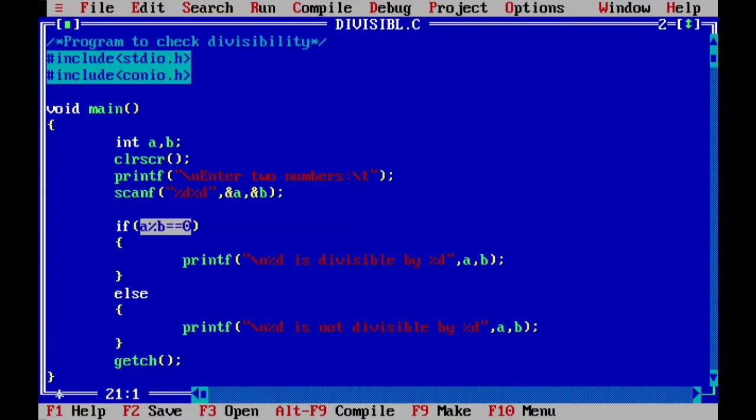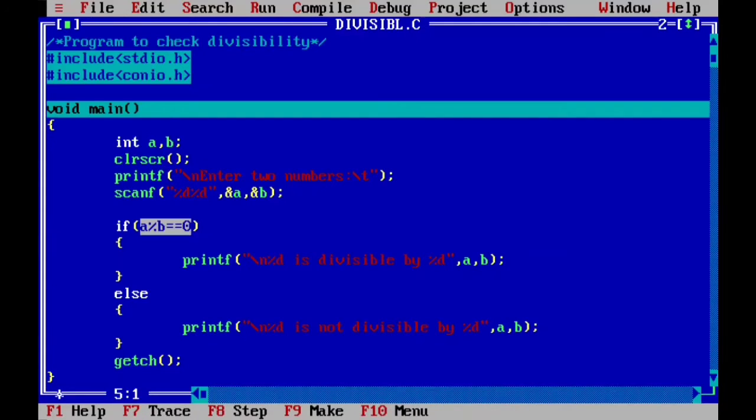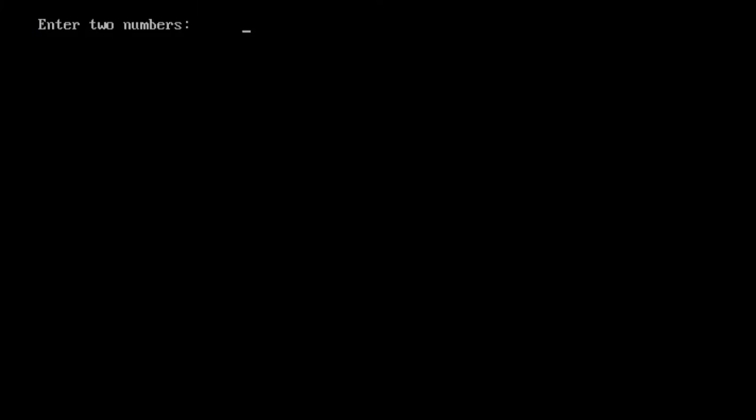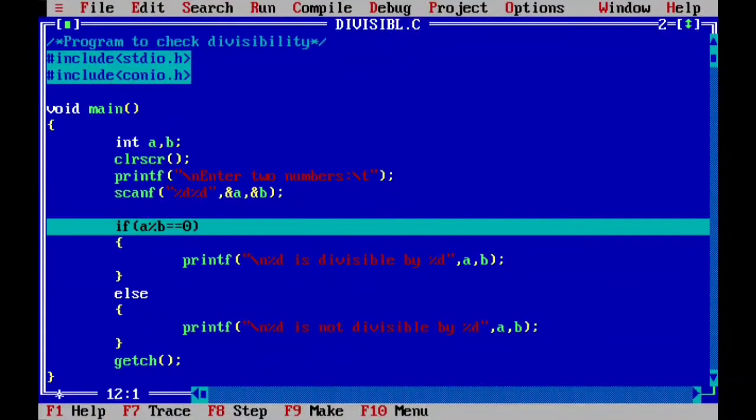Okay, let's see one more time how it works. So main, clear screen, printf, scanf. Now suppose this time numbers given are 15 and 10, right? So 15 divided by 10, remainder will be 5. 5 equal to 0, condition will be false.